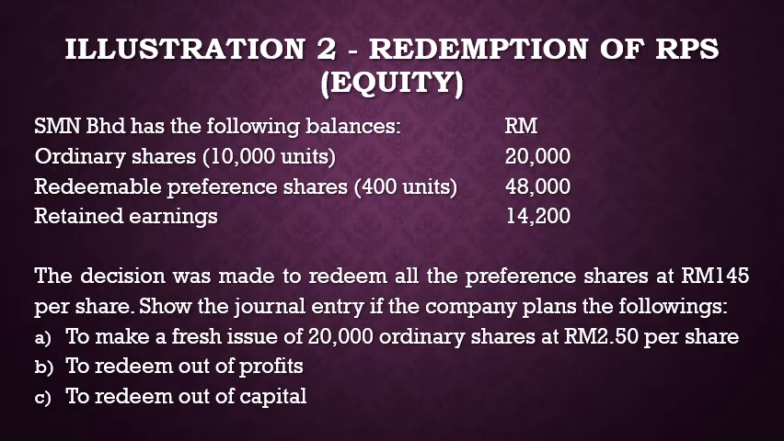Now let's look at the redemptions of the redeemable preference shares. Say that the redeemable preference shares was recognized as equity and SMN Berhad has decided to redeem all of the shares at 145 ringgit per share. We need to show the journal entries if the redemption was made out of issuance of new ordinary shares at 2 ringgit and 50 cents, or out of profit, or out of capital as prescribed by Section 72, subsection 4.